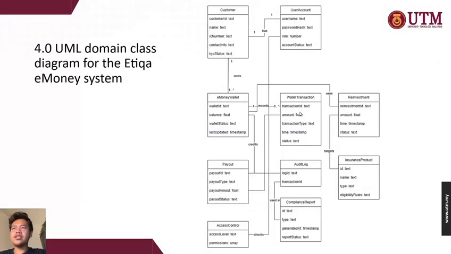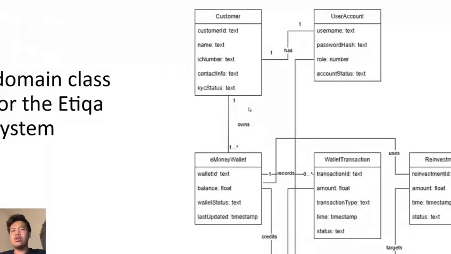This is the UML domain class diagram for the Etica e-money system. So we're going to first start from here. Each customer owns a minimum of one e-money wallet, or they can have many e-money wallets.